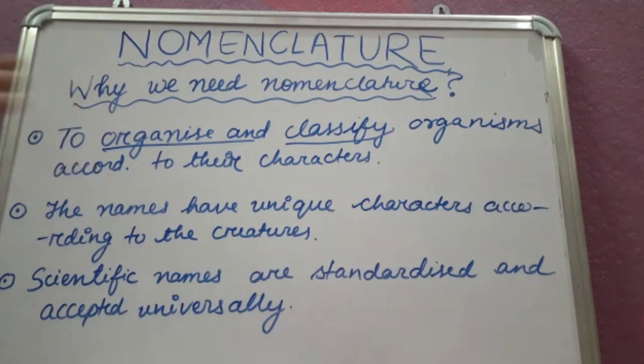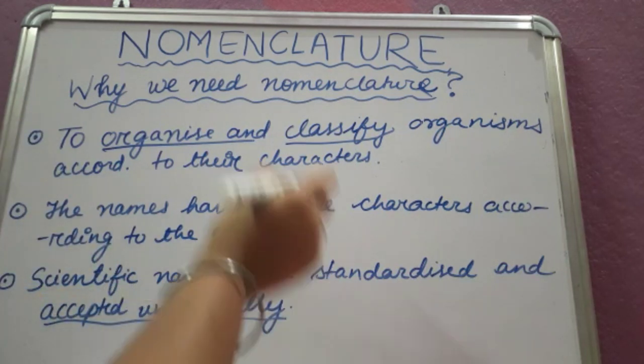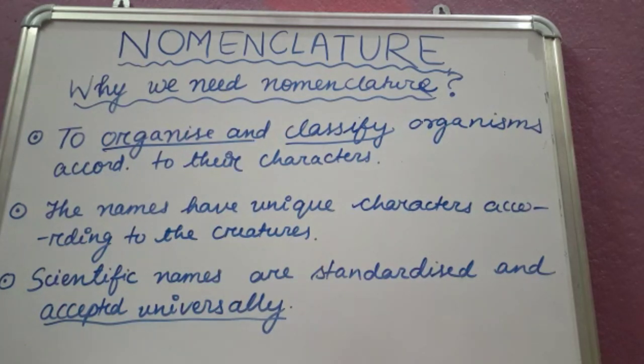Nomenclature also divides the unique characters of the creatures accordingly. Next, scientific names are standardized and accepted universally, accepted by everyone. That's why nomenclature is an important feature of naming organisms.